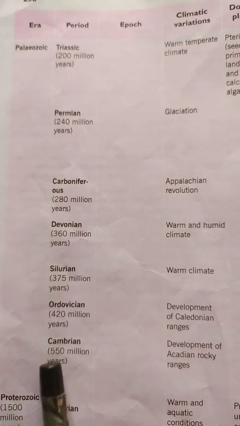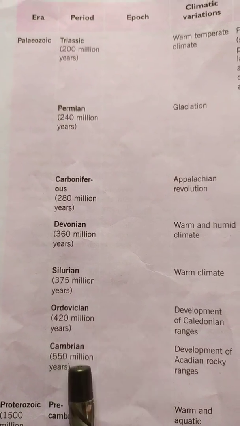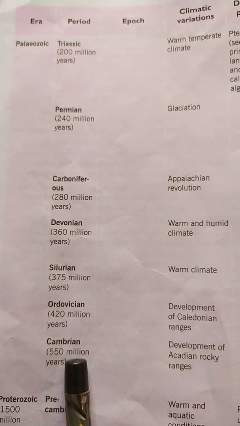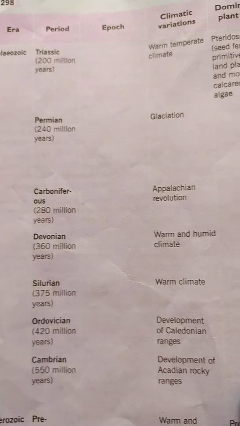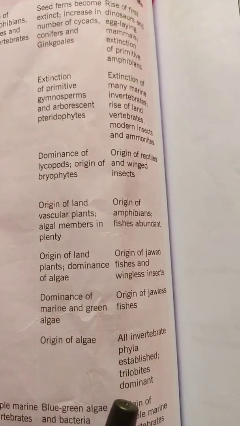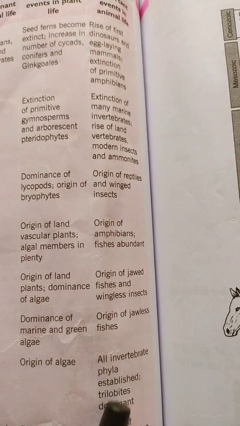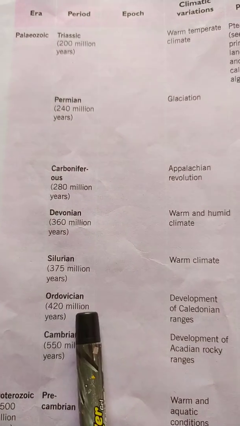So we see the first period of Paleozoic era, which is Cambrian period. In Cambrian period, we see the origin of algae in plants, and in animals the invertebrate trilobites were found. Then we quickly come on to the next period, which was Ordovician period.